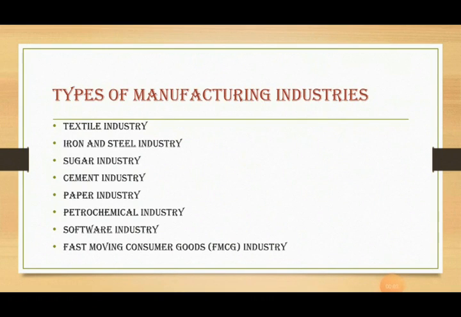Now, types of manufacturing industries. Manufacturing industries are classified on the basis of function which they undertake, that is on the basis of product which they produce. These industries may be textile industry, iron and steel industry, sugar industry, cement industry, paper industry, petrochemical industry, software industry, and FMCG industry, that is fast moving consumer goods. Children, fast moving consumer goods are those goods which we use in our daily life.